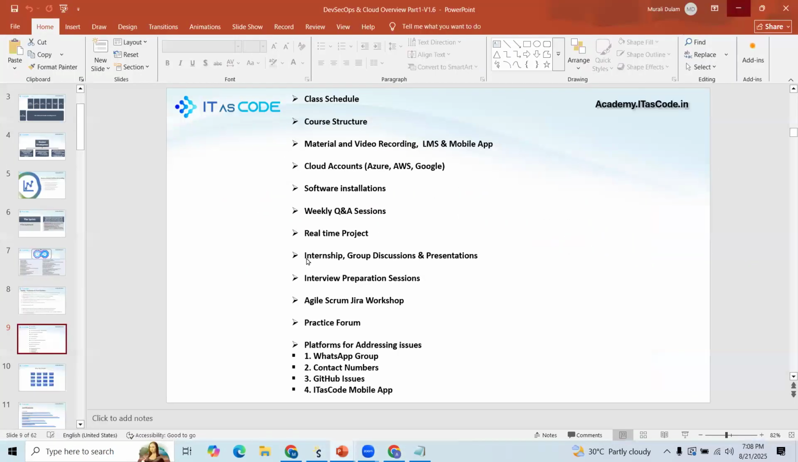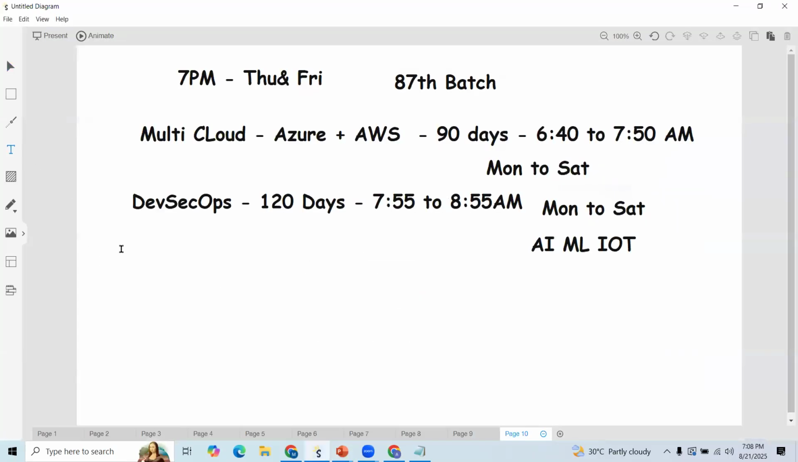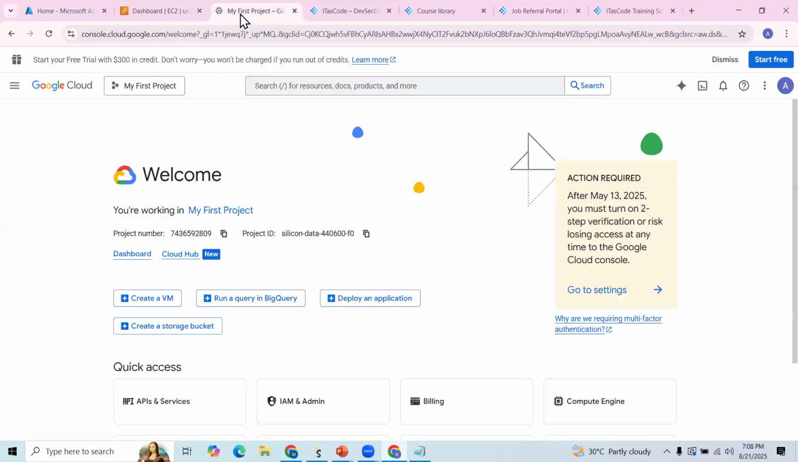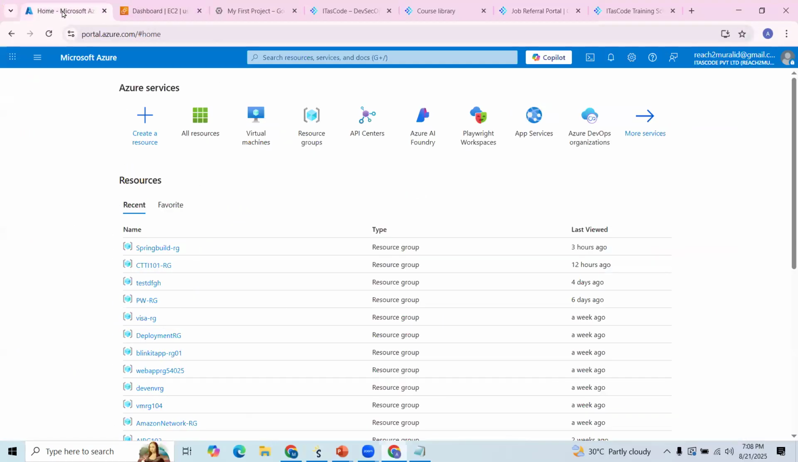Here we use cloud accounts like Azure, AWS, and Google for lab practice. We suggest you register these accounts, and our team will help you register them. These three accounts we are going to use.